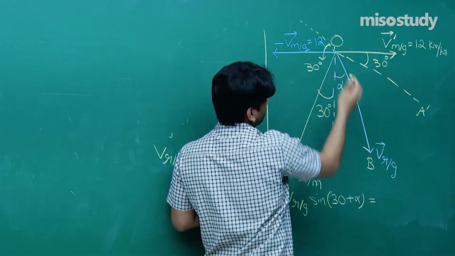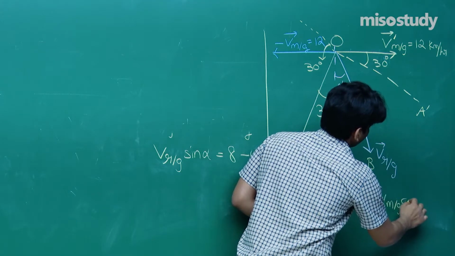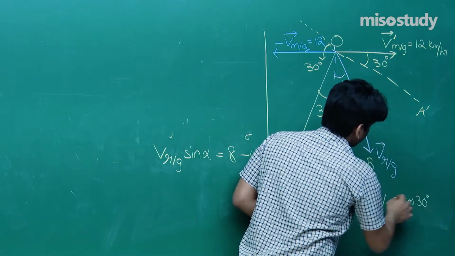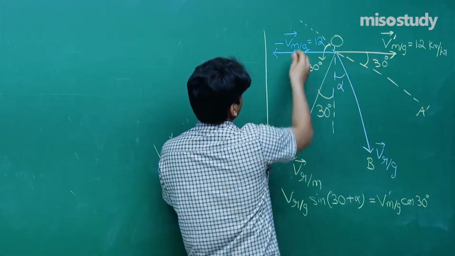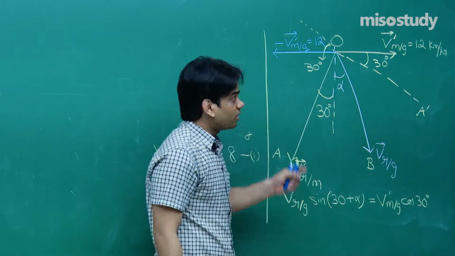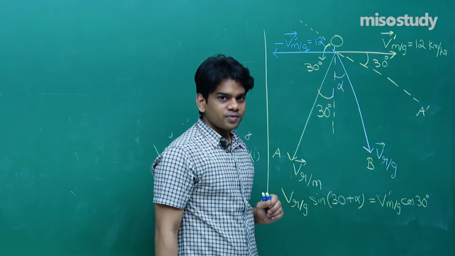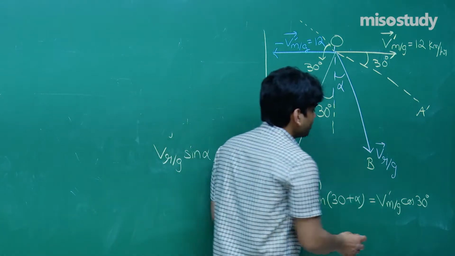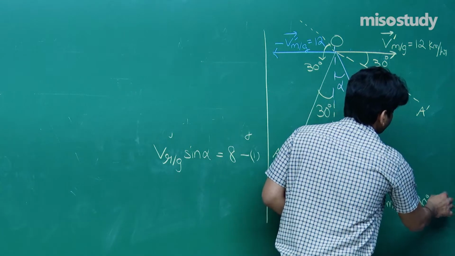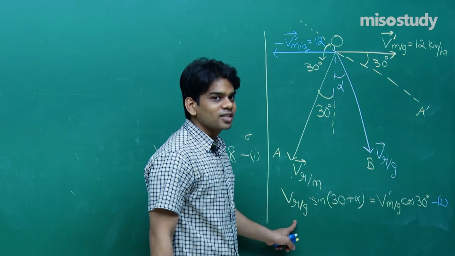So we can write VMG cos 30 degree. This is V dash mg. See, remember this, note this as V dash mg. One dash was missing here, also mark the dash. Now VRG, we are not sure of. One equation we got, let's say this is equation number 2. You see equation number 1 and equation number 2, VRG are the same.